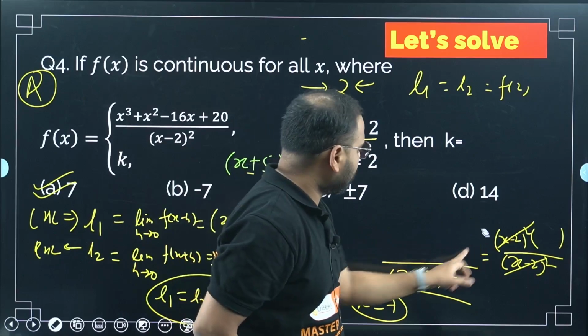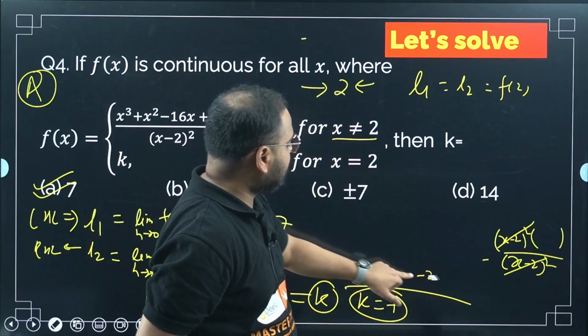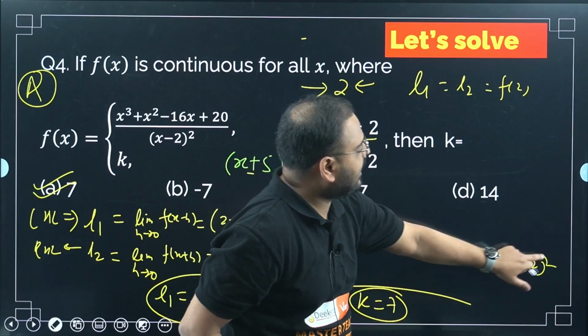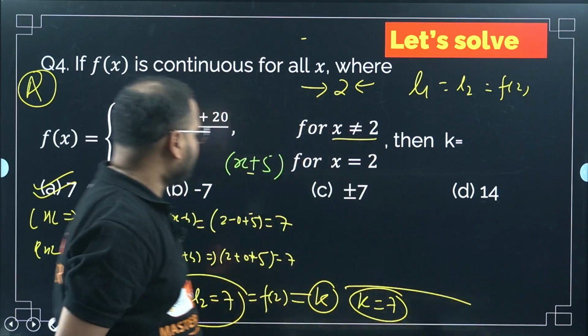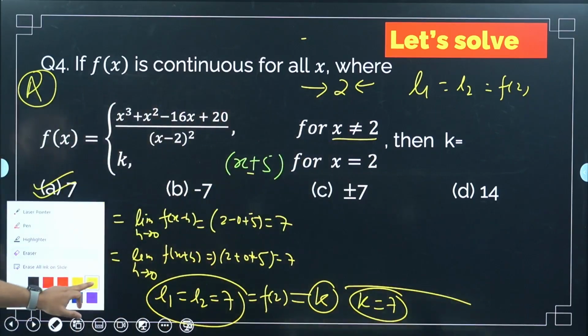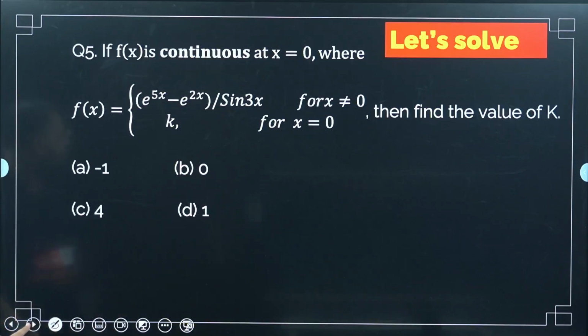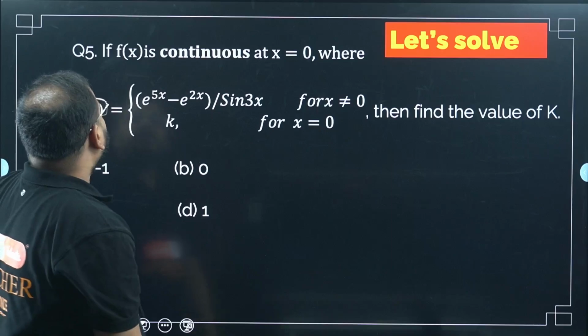Not required now. What I'm trying to do is make the numerator into factorized form, so I can eliminate the indeterminate form from here. So this part is not required. This is the solution that you have. Okay, moving to the next question.